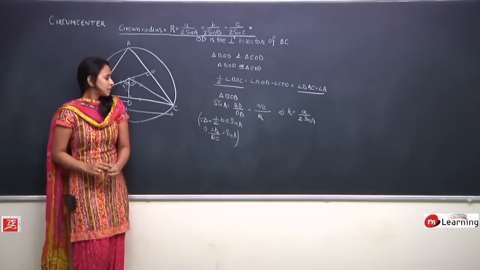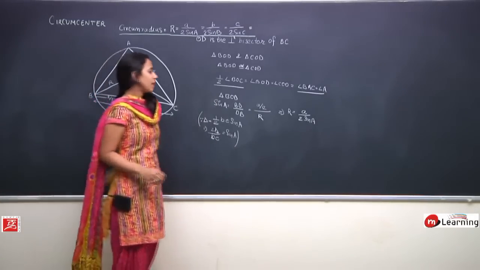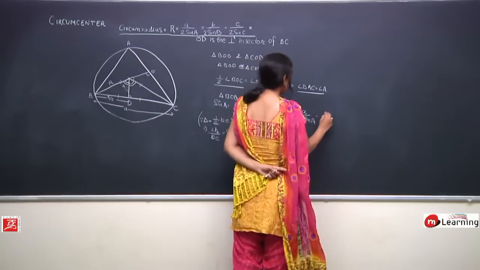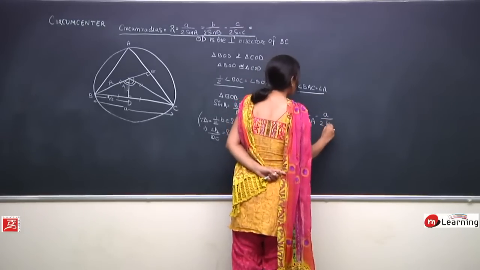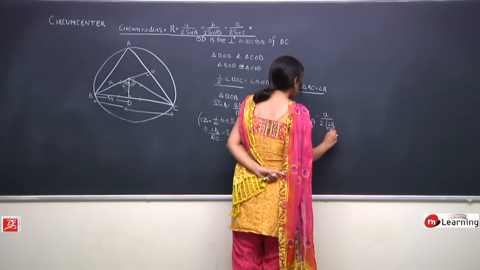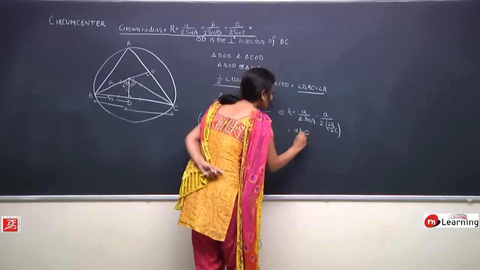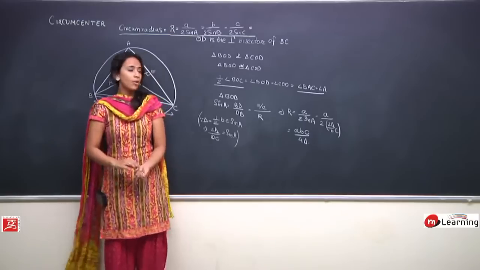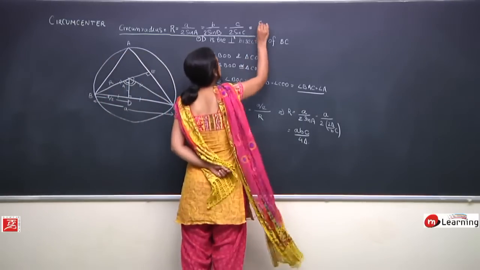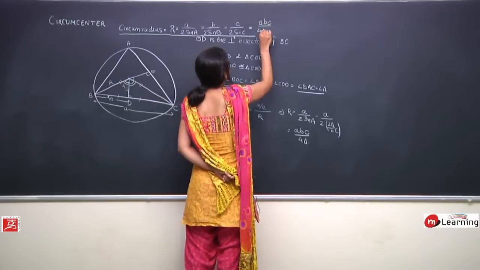I know delta is half BC sin A, so I can very safely write 2 delta upon BC is sin A. If I substitute the same value here, so I get A upon 2 into 2 delta upon BC is equal to R, and this is equal to ABC upon 4 delta. So circumradius के लिए we have got one more formula. It is equal to ABC upon 4 delta.